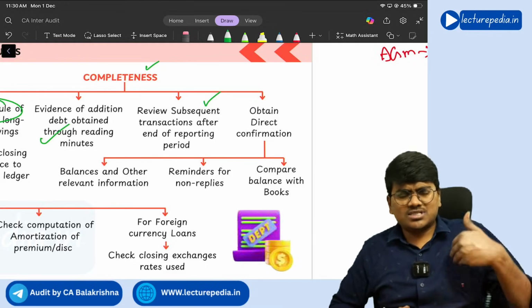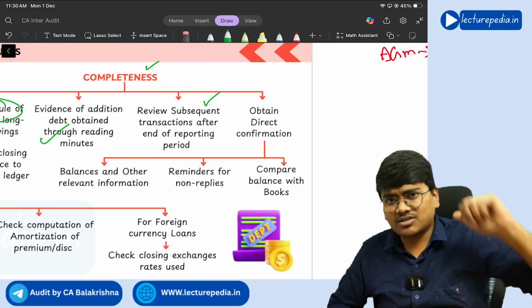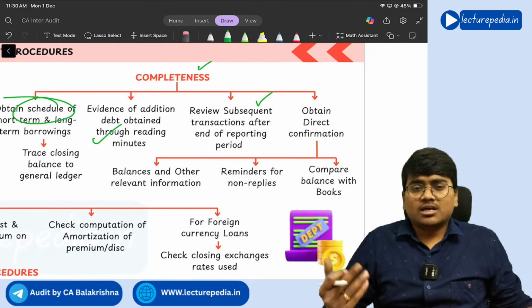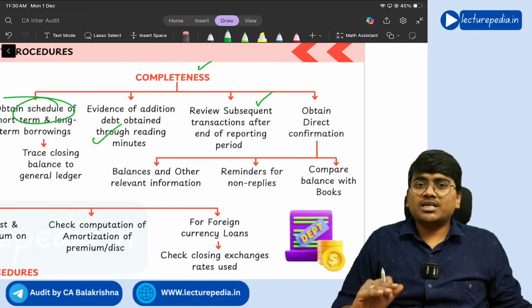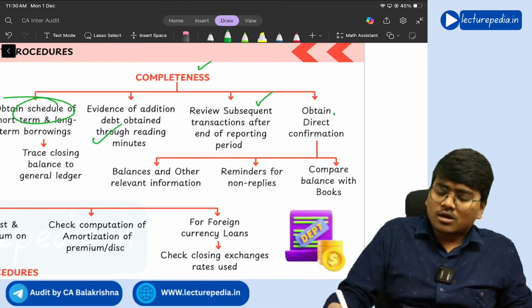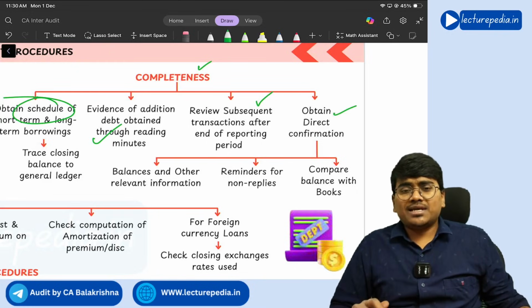Next, of course, the easy thing is to ask for a direct confirmation. So through direct confirmation also you can get to know whether loans are complete or whether any loans have not been recorded in the books of accounts. So about what things can you obtain the confirmation? See,